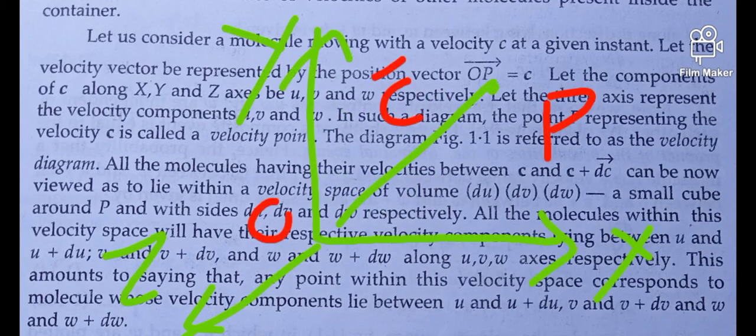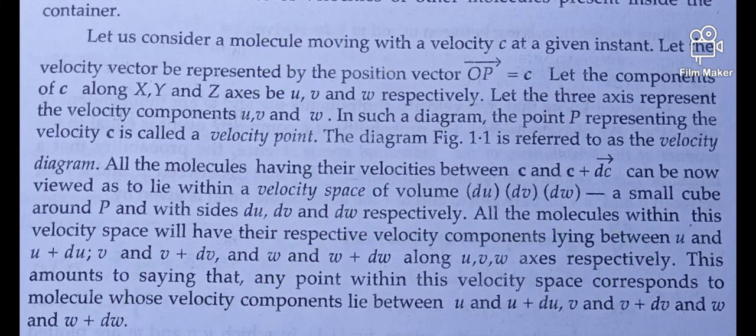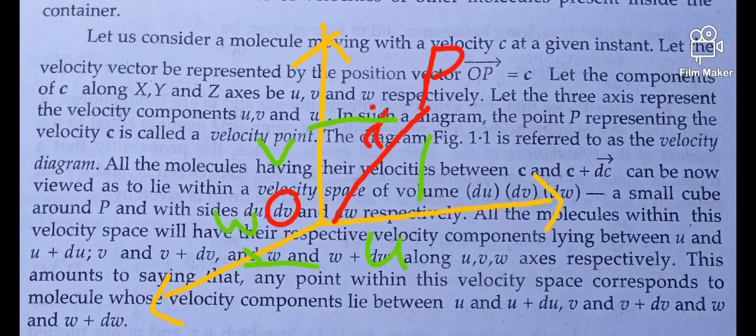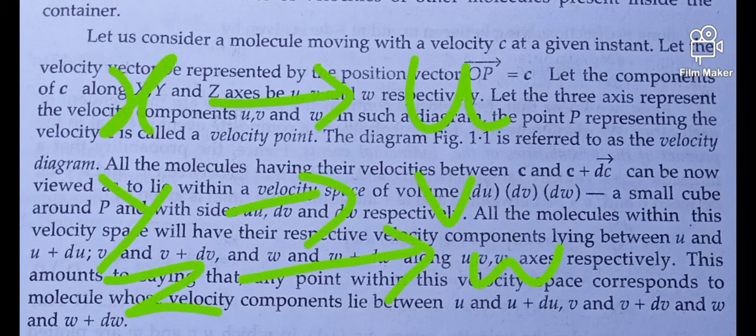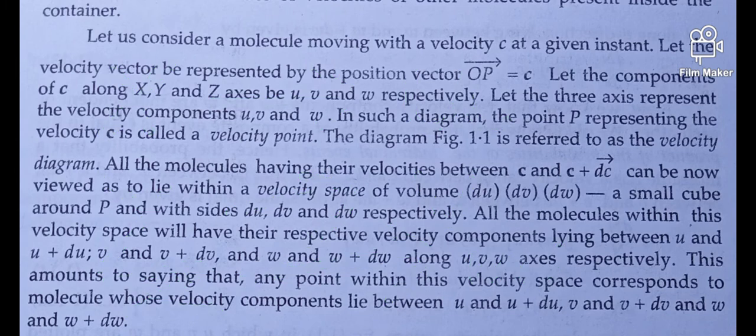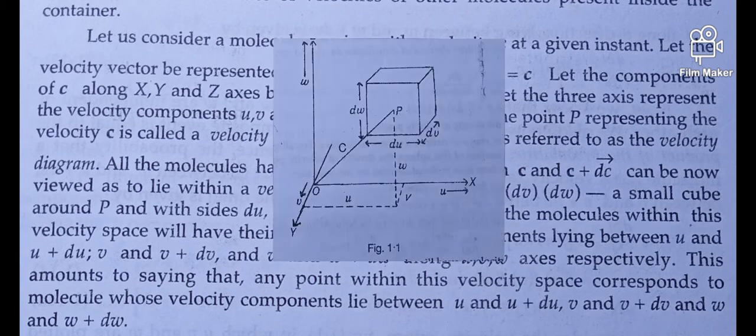Let us consider a molecule moving with a velocity c at a given instant. Let the velocity vector be represented by the position vector OP equal to c. Let the components of c along the x, y and z axes be u, v and w respectively. Let these axes represent the velocity components u, v and w. In such a diagram, the point P representing the velocity c is called a velocity point. You can observe this in the diagram.